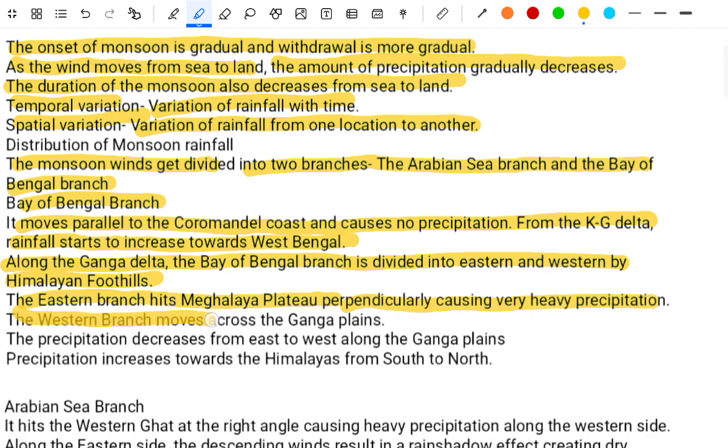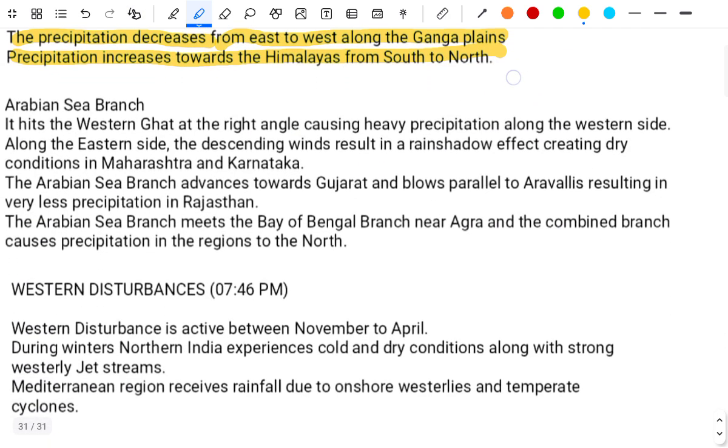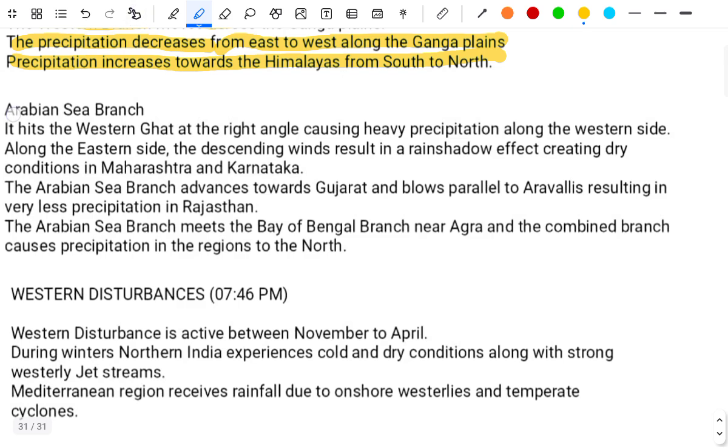The western branch moves across the Ganga plain. The precipitation decreases from east to west along the Ganga plain. The precipitation increases towards the high Himalaya from south to north. The Arabian Sea branch hits the Western Ghats, causing heavy precipitation along the western side. On the leeward side, the descending wind results in the rain shadow effect, creating dry condition